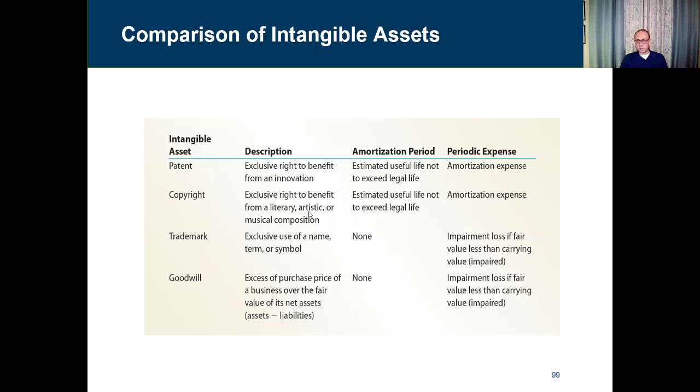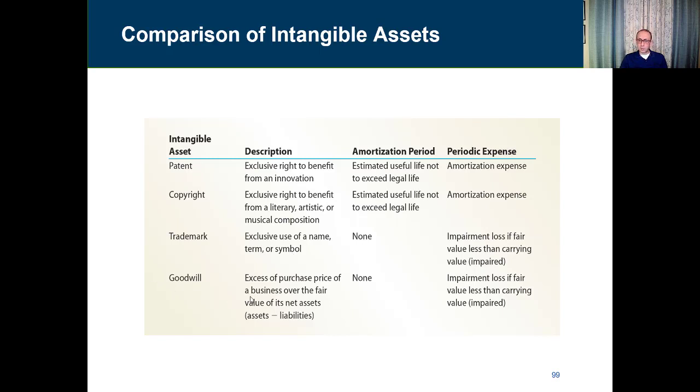What's a copyright? It's an exclusive right to benefit from a literary, artistic, or musical composition. Its estimated useful life is not to exceed its legal life. And again, the copyright here is a bit longer. It's 70 years beyond the life of the author or authors. And then the periodic expense here is amortization expense. A trademark is an exclusive use of a name, term, or symbol. There's no amortization period. Impairment loss: if fair value is less than carrying value, then we do an impairment. And again, remember, most trademarks have to get renewed every 10 years.